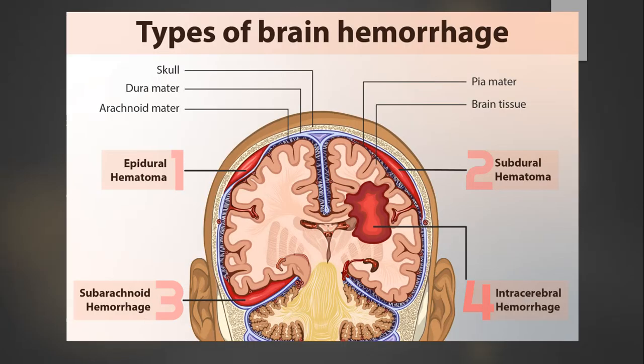So what are the different types of brain hemorrhages? Brain hemorrhages can be different, like epidural hematomas. We also call them extradural hematoma. Then we have the subdural hematoma. We can have the subarachnoid hemorrhage, intracerebral hemorrhage. Even intraventricular bleeds can be there. So we will further discuss what these different hematomas are.